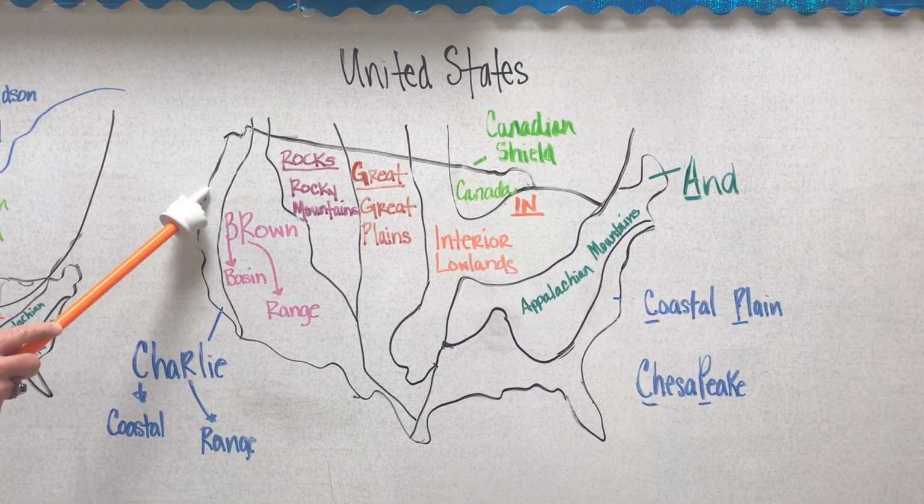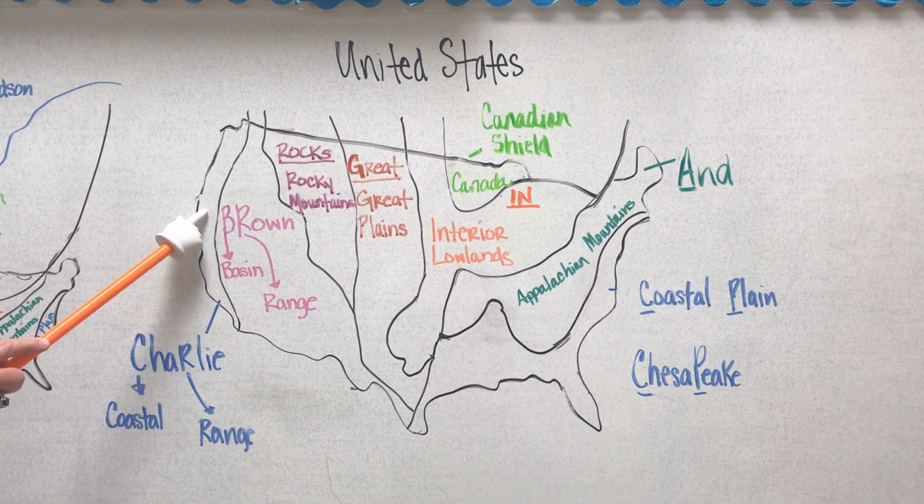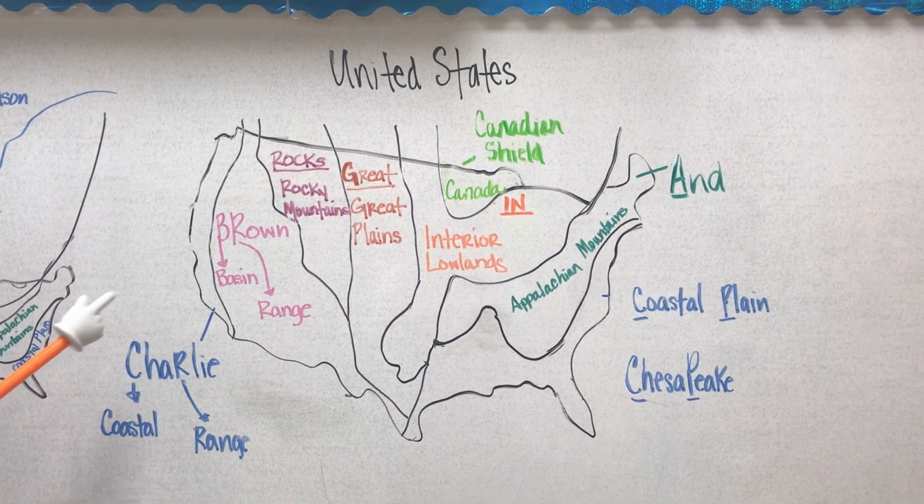Brown, by the way, there are also fertile valleys here as well. We get a lot of our produce from the West Coast because they have the climate to grow it when we can't in the wintertime.